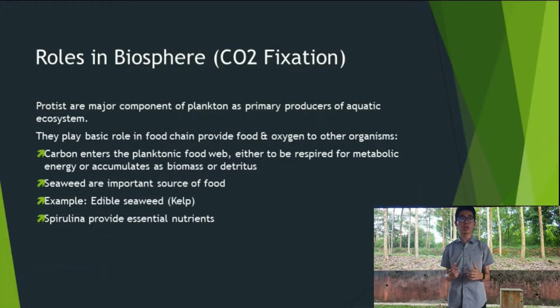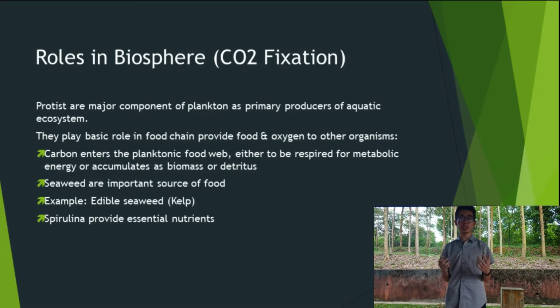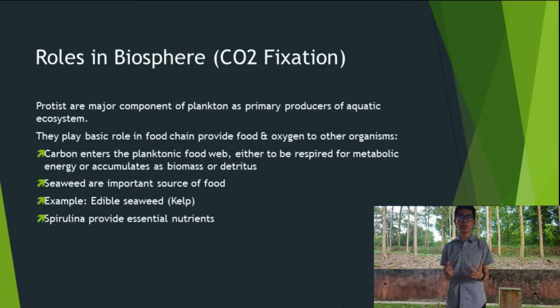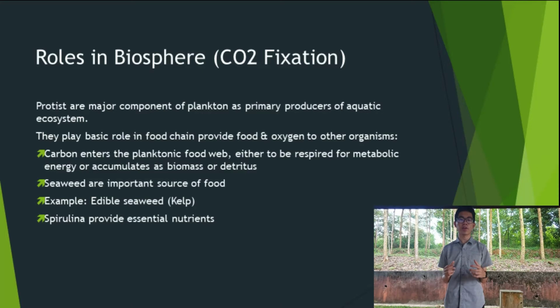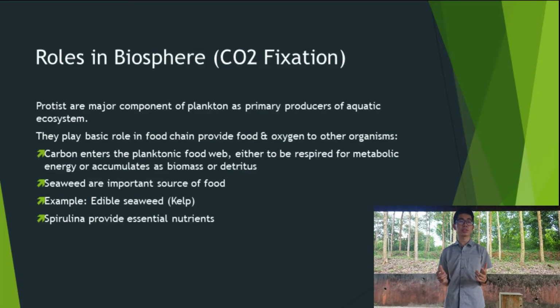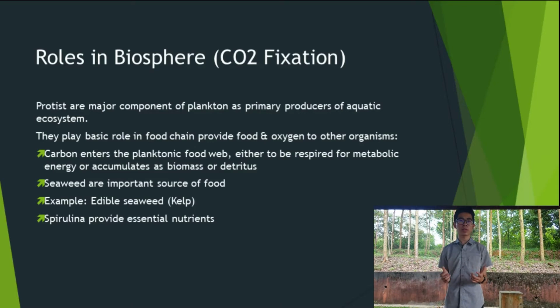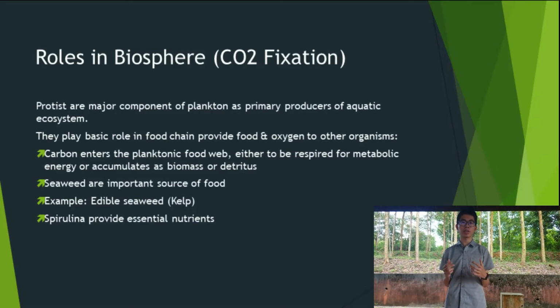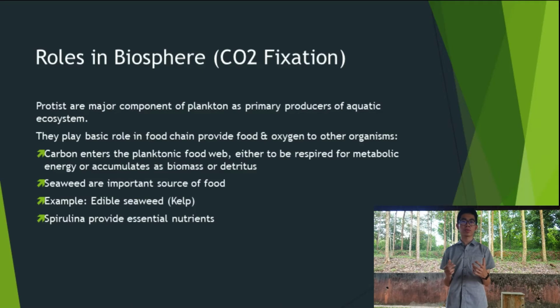Protists are a major component of plankton as primary producers of the aquatic ecosystem. In addition, they play a basic role in the food chain to provide food and oxygen to other organisms. Algae fix carbon in sunlit surface water via photosynthesis. Besides, protozoa graze on phytoplankton. Apart from that, carbon enters the planktonic water either to be respired for metabolic energy or accumulate as biomass or detritus.